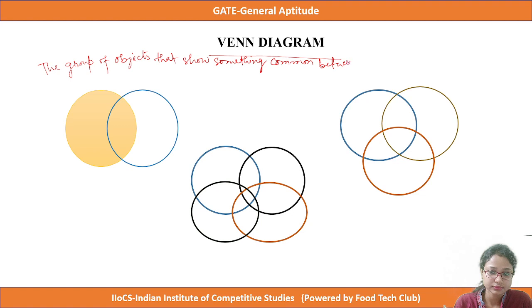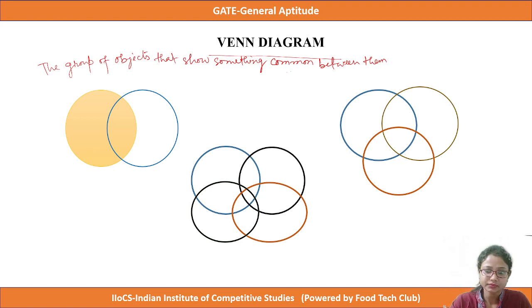Suppose in a place there are a few groups, and if there is something common between them, then we have to draw the Venn diagram.